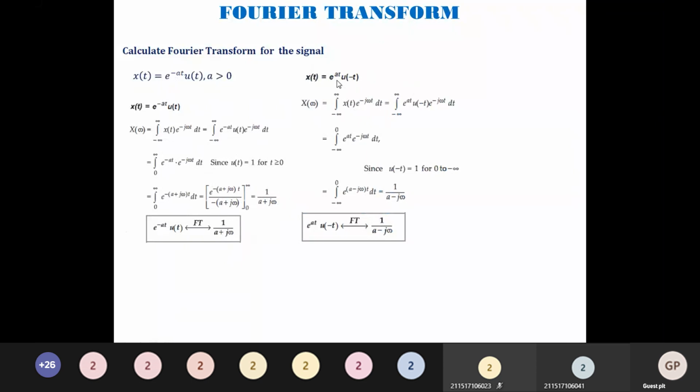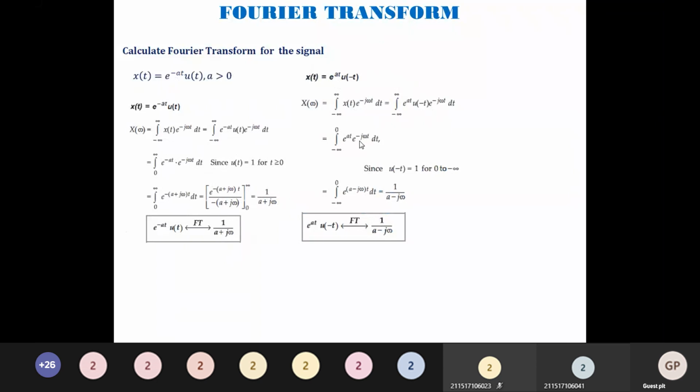I'm just substituting e power at u of minus t over here. Whenever we have u of t, we go for 0 to infinity. When we have u of minus t, we go for minus infinity to 0. So I am just replacing it, minus infinity to 0, e power at e to the power minus j omega t dt.